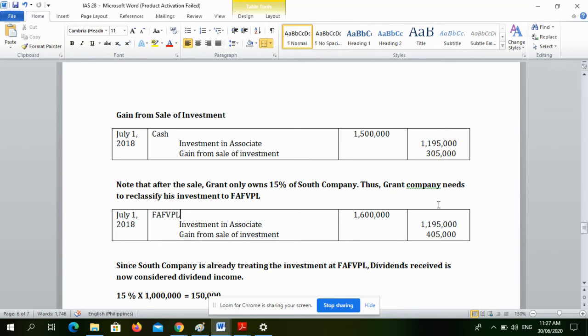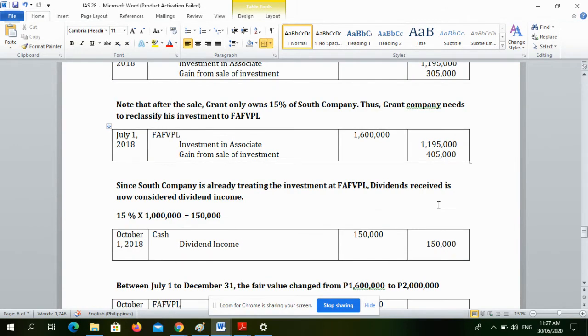But remember, note that after the sale, yung pagmamay-ari na lang ni Grant, 15% na lang. So thus, Grant Company needs to reclassify his investment to FAFVPL because the criteria for significant influence is not met.